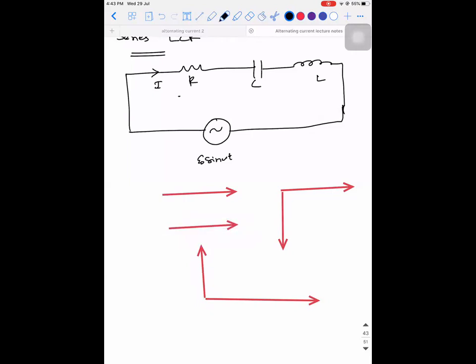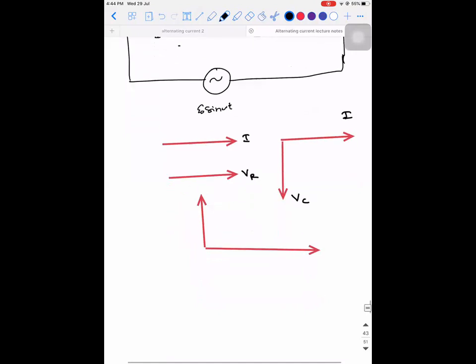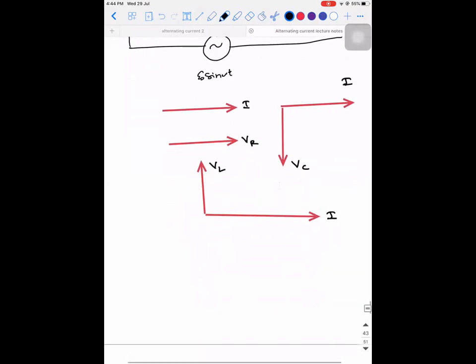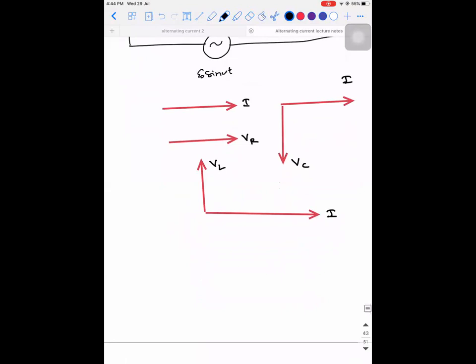This is I and this is VR. This is I and this is VC. This is I and this is going to be VL. Correct? So what is it we need?